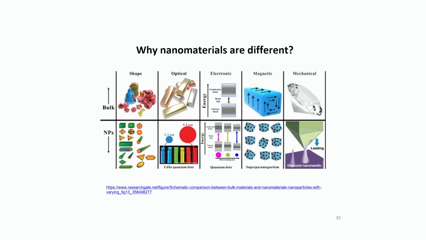Let's say this is your bulk material, which is of gold and silver color, and then you break it down into smaller nanoparticles. Even in the nanoscale range, that is your 5.5 nanometer and that is your 2.3 nanometer. This one is blue in color, this one is red in color. That is how drastically your optical properties change when you break down a material from bulk to nanoscale.